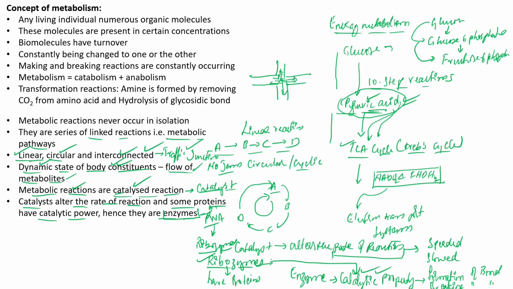It has been experimentally proved that the RNA part of the ribozymes is involved in the catalysis. Any example for ribozyme? Yes, that is the ribosome.